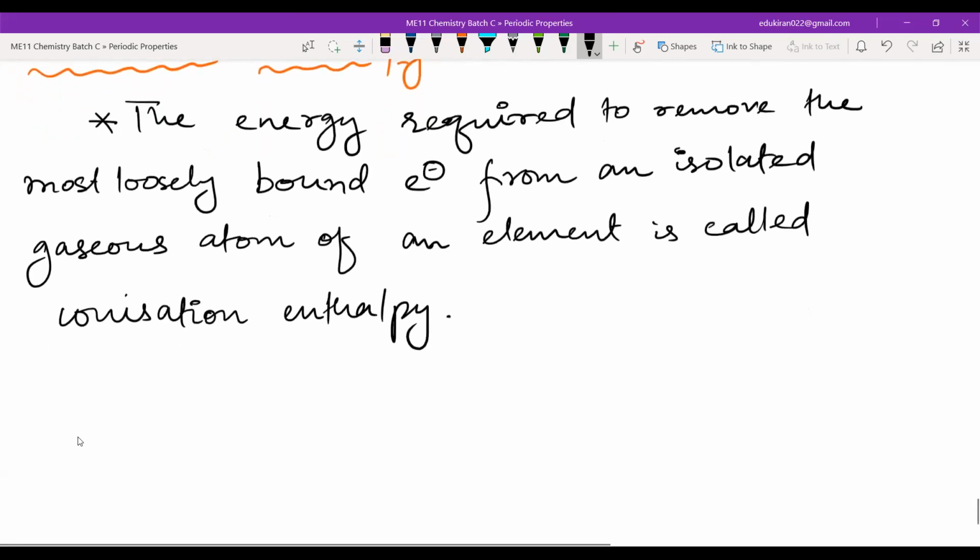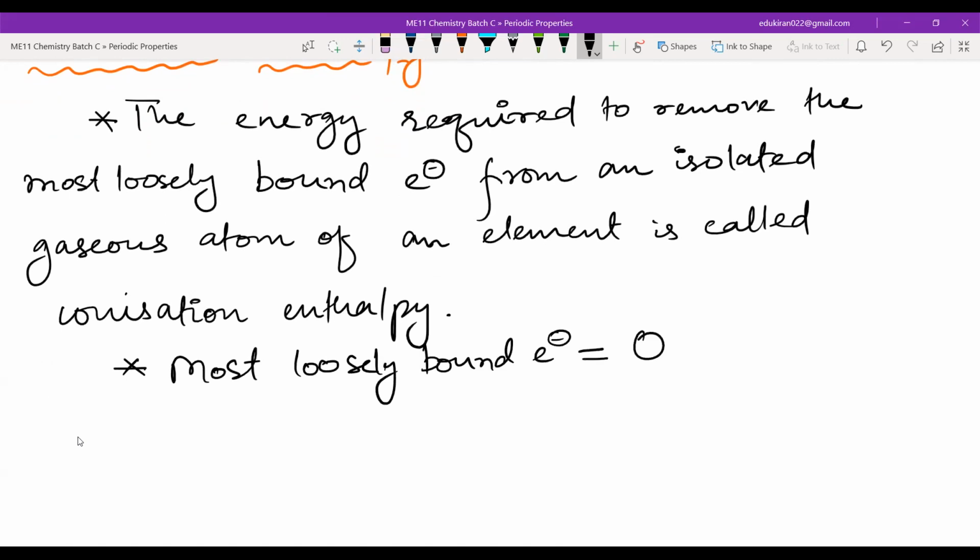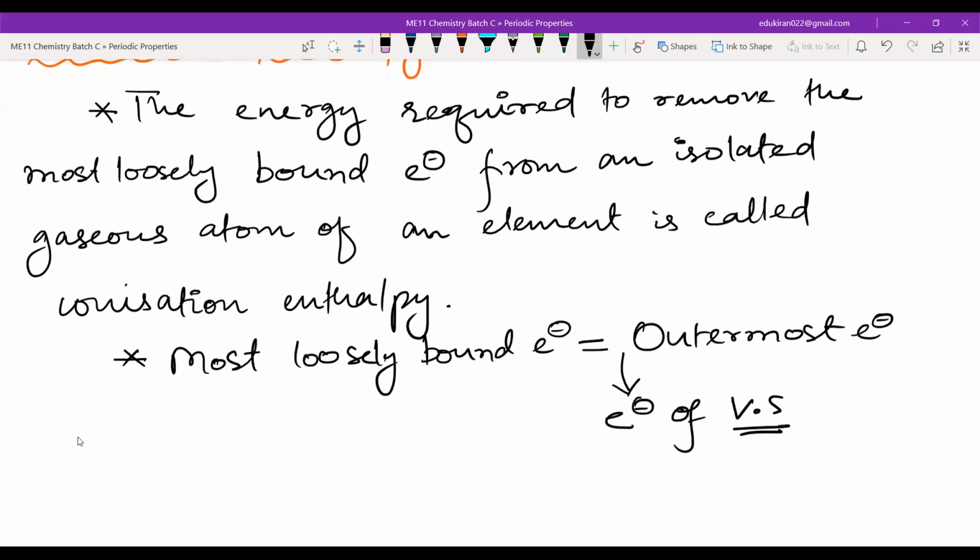Okay. Ionization enthalpy. This loosely bound electron, the most loosely bound electron, is the outermost electron. The outermost electron means the electron of the valence shell. Now you see that the valence shell will not leave you. The valence shell will be present everywhere. It will never leave you.